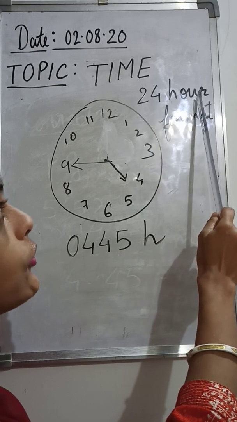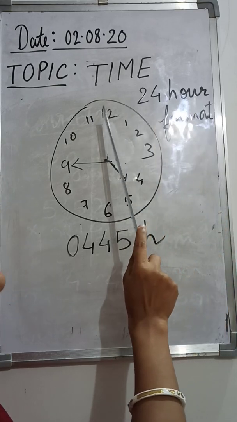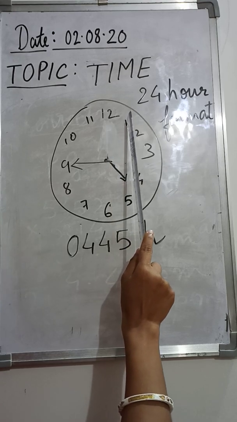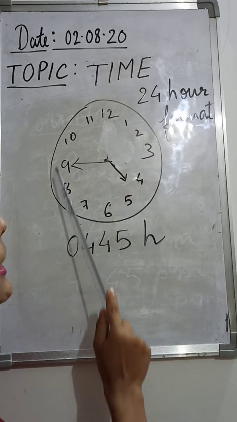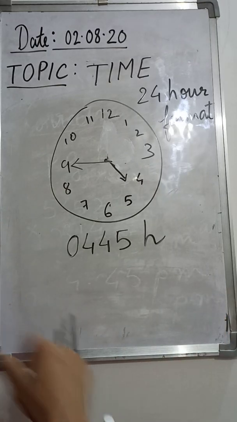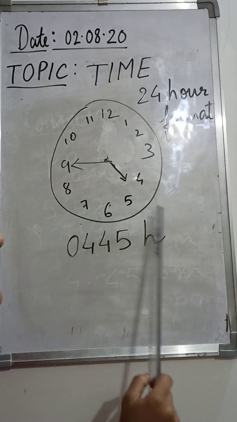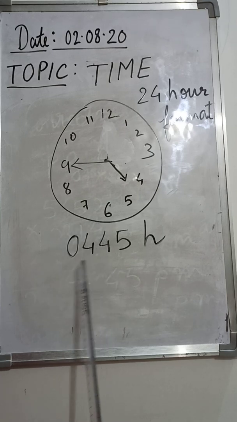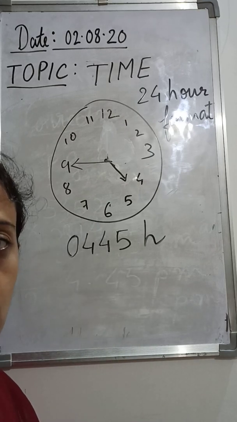So in the 24-hour format, when it crosses 12 noon, we are going to consider the numbers as 13, 14, till 24. That means 24 hours. Now this is showing the morning time because the hour hand is less than 12. If the hour hand is less than 12, that means it's morning time.